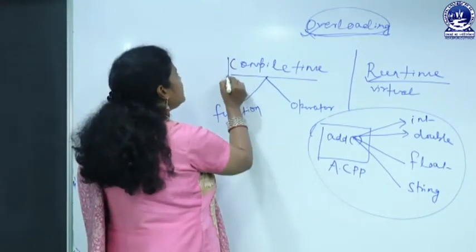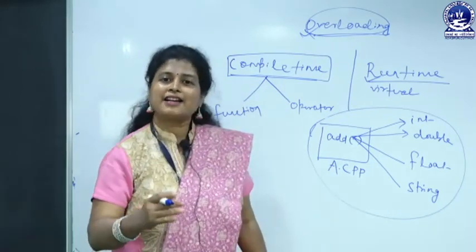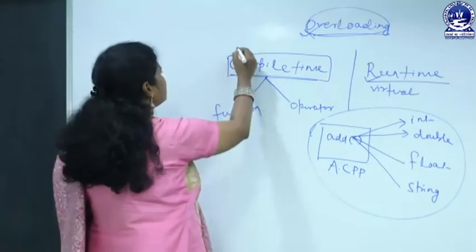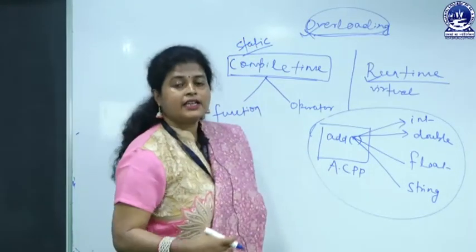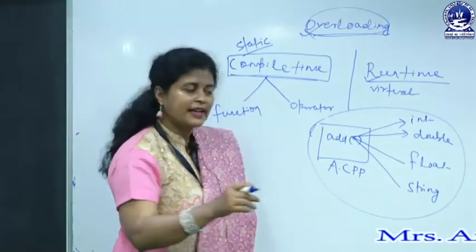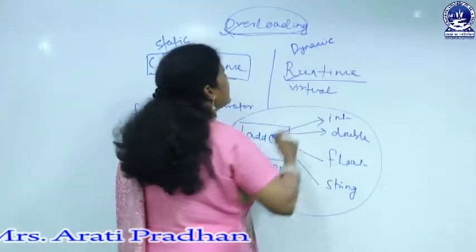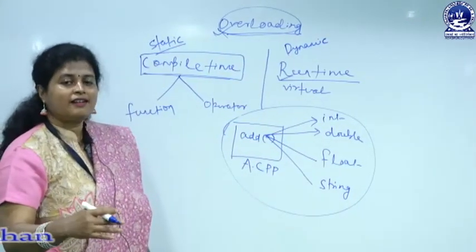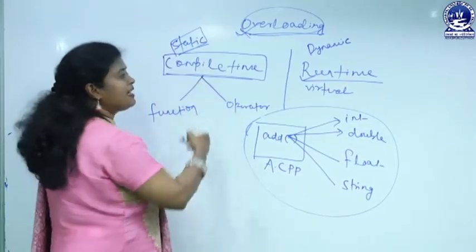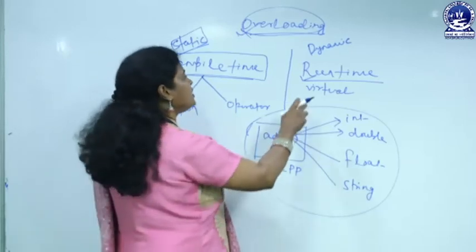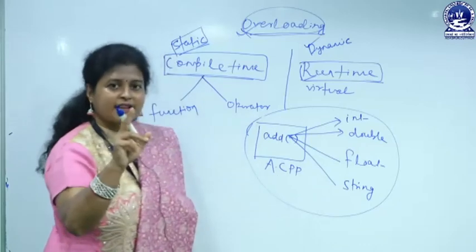Anything you are performing during compilation time is static, that is fixed, static in nature, and anything which is performed during runtime is dynamic in nature. It means that the overloading or polymorphism implemented in compile time is static in nature, and the polymorphism which we are implementing during runtime is dynamic in nature. This is the first difference.